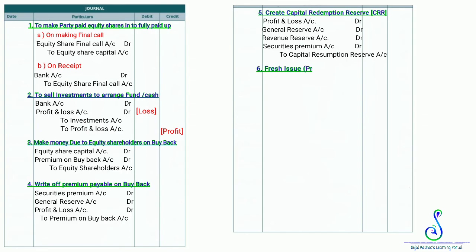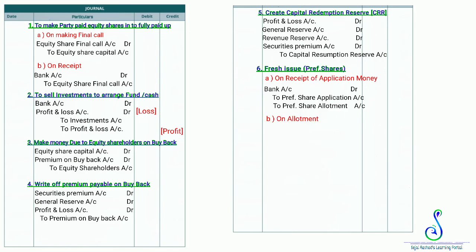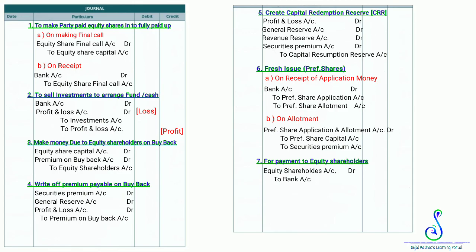Fresh issue of preference shares. On receipt of application money, bank account debit to preference share application account, to preference share allotment account. On allotment, preference share application account debit to preference share capital, to securities premium account. Now we have a sufficient amount to pay the equity shareholders. So the last entry is the payment entry. For the payment, equity shareholders account debit to bank account.